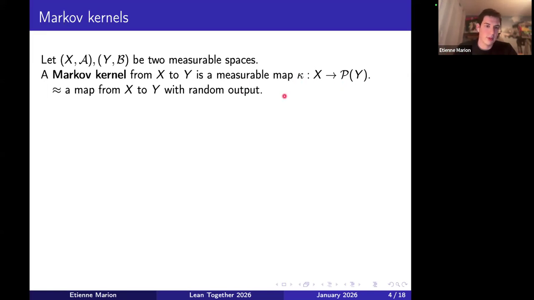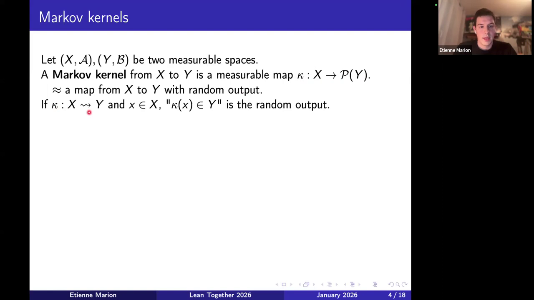Throughout the talk, if I have a kernel from x to y, I'm going to denote it with this squiggly arrow. And if I have a point in x, then I will write kappa of x as a point of y, but I'm thinking of kappa of x as something random. I'm putting quotes here because this is not formally right, but it's a good intuition. With Markov kernels, there are many different operations that we can do on them, so I'm going to present the ones that I'm going to need.